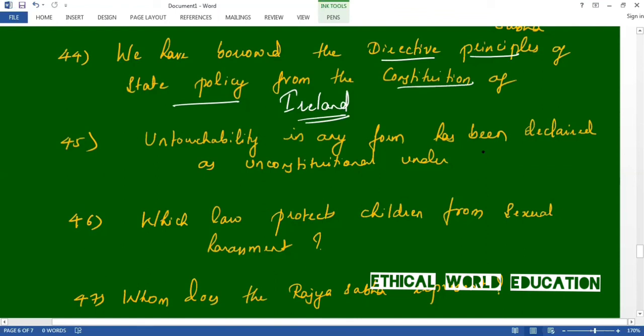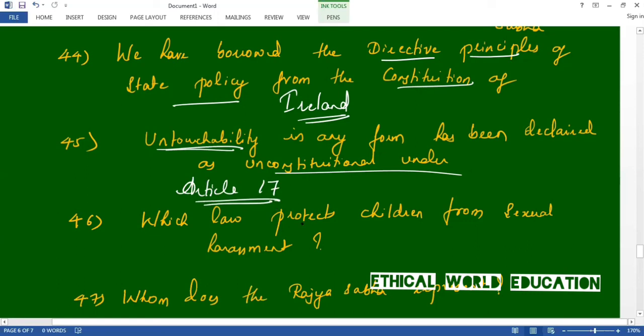Untouchability in any form has been declared unconstitutional under Article 17.